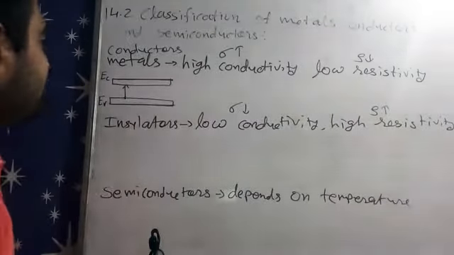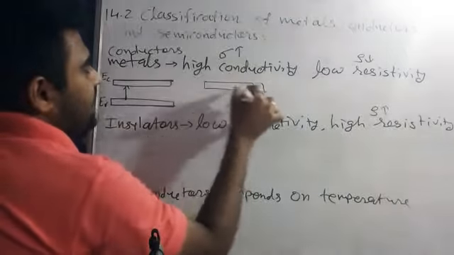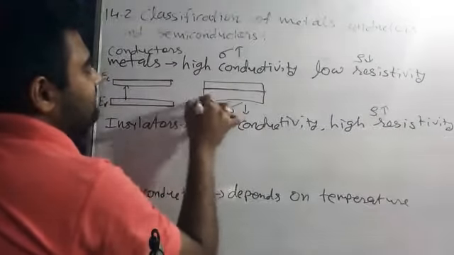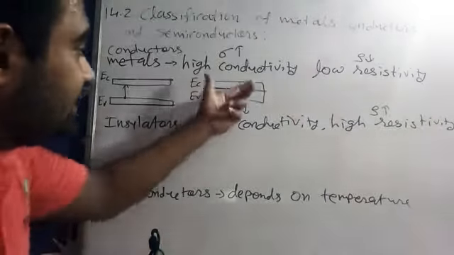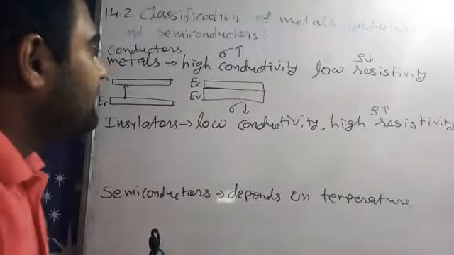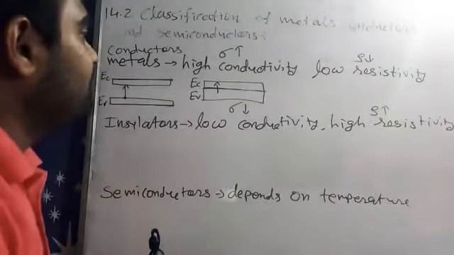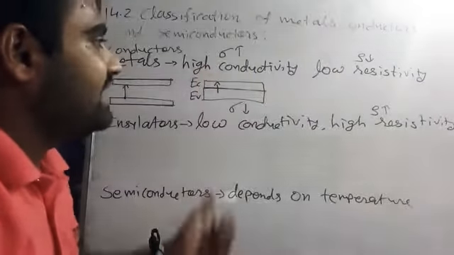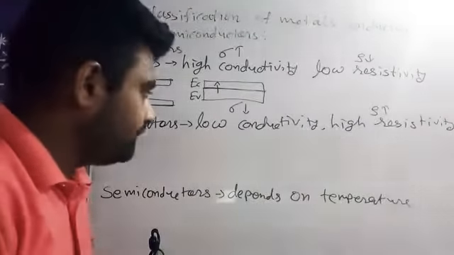Some metals have so much higher conductivity because they have overlapped energy levels, means EC here and EV here. So the energy levels are overlapped. Because of this overlap, an electron can easily transition to the conduction band. So that's why conductivity is high and resistivity is very low at normal temperature also.